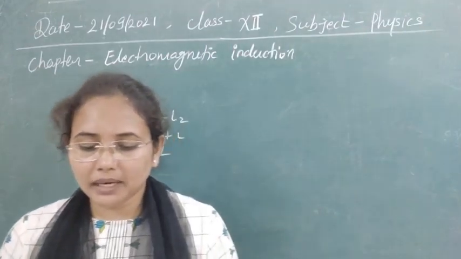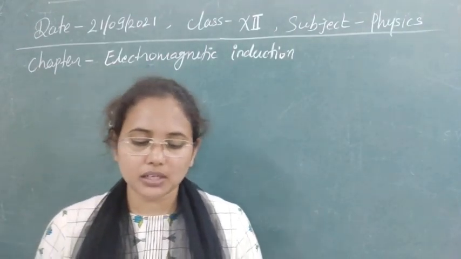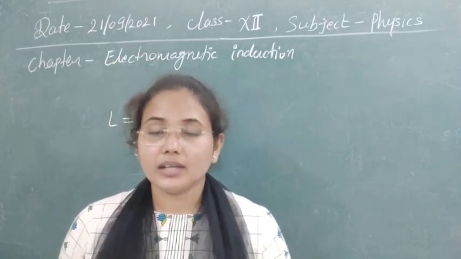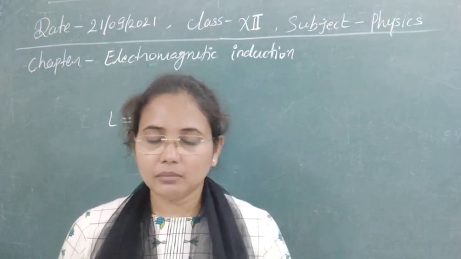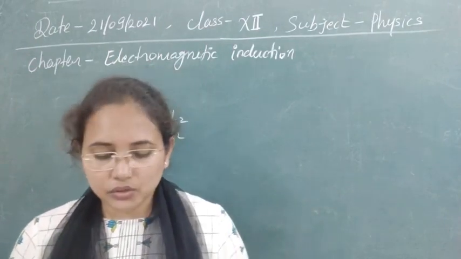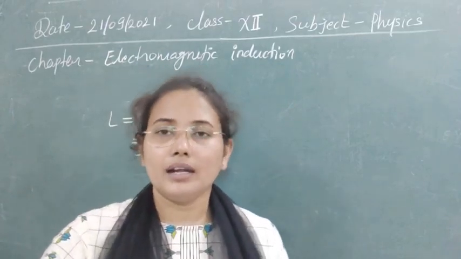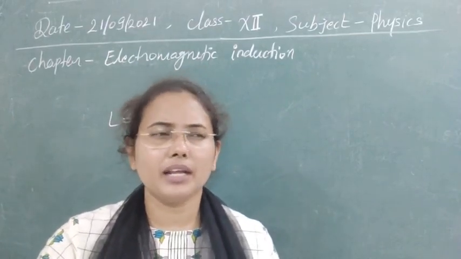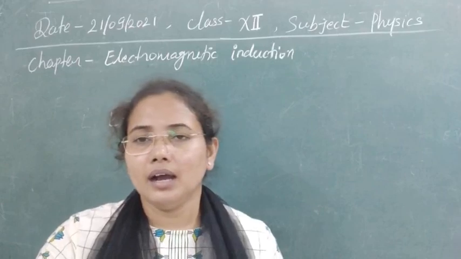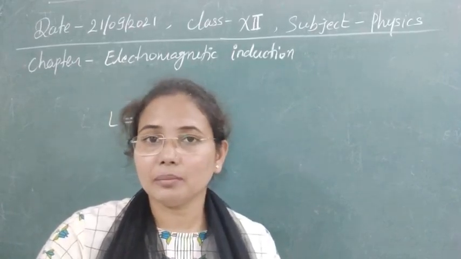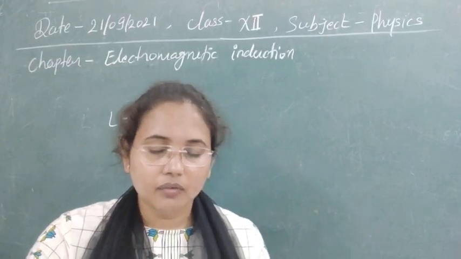Now the next one, let's see. The laws of electromagnetic induction have been used in the construction of: options are given: galvanometer, voltmeter, electric motors and generators. So as you know, galvanometer is based on the principle of the torque produced whenever we put a coil in a magnetic field. So that is not the use of electromagnetic induction. Second one, voltmeter.